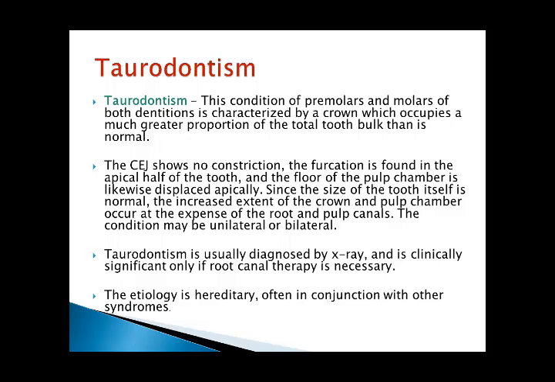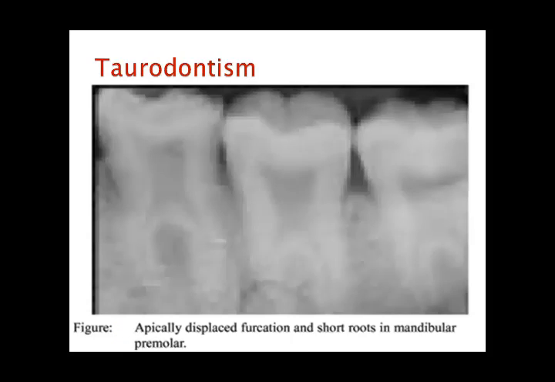The condition may be unilateral or bilateral. Taurodontism is usually diagnosed by X-ray and is clinically significant only if root canal therapy is necessary. The etiology is hereditary, often in conjunction with other syndromes. It typically displays furcation and short roots in mandibular premolars.